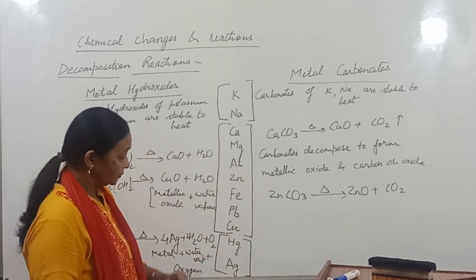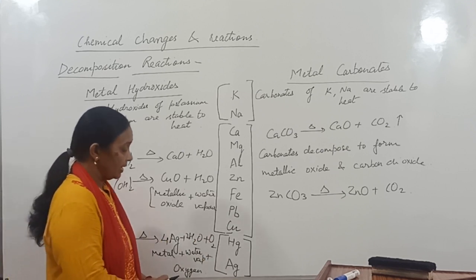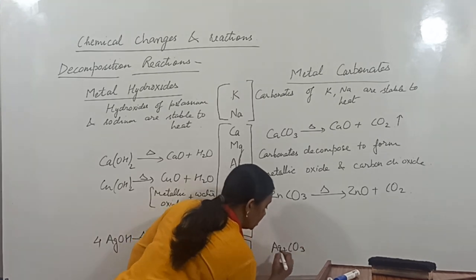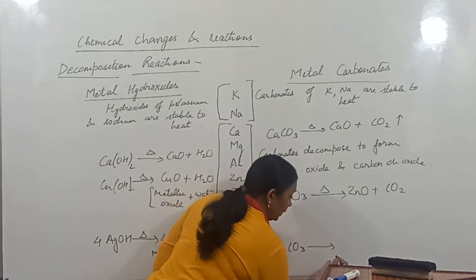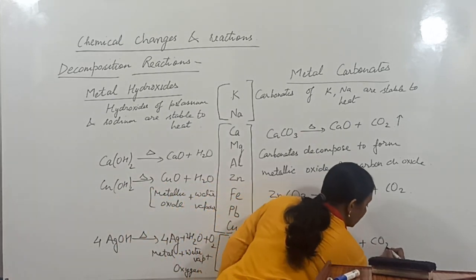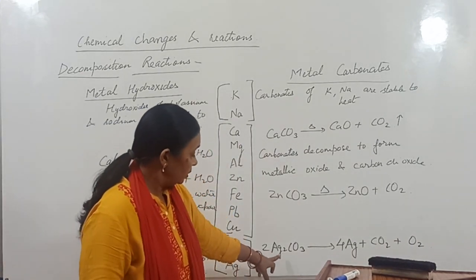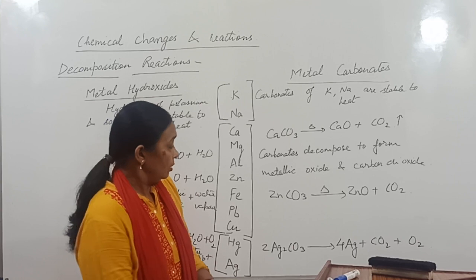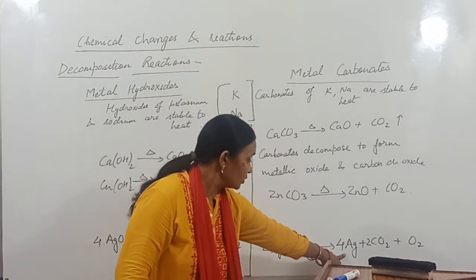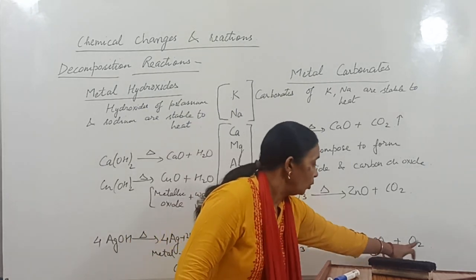Next, if you see the carbonates of metals lower in the activity series, let us take the example of the carbonate of silver. It will decompose to form metal silver plus carbon dioxide gas and oxygen gas. So this is the balanced reaction: 4 atoms of silver are formed, 2 molecules of carbon dioxide and 1 molecule of oxygen.